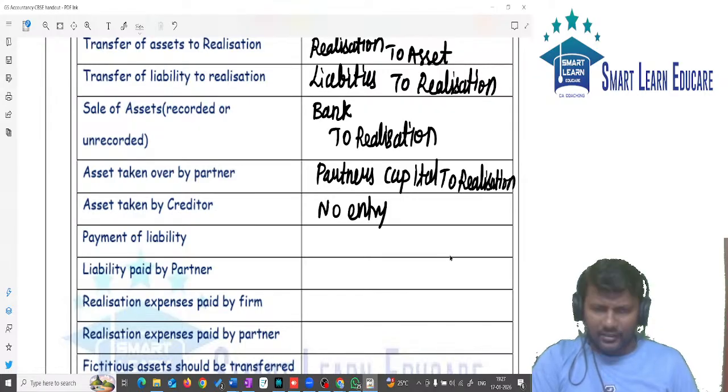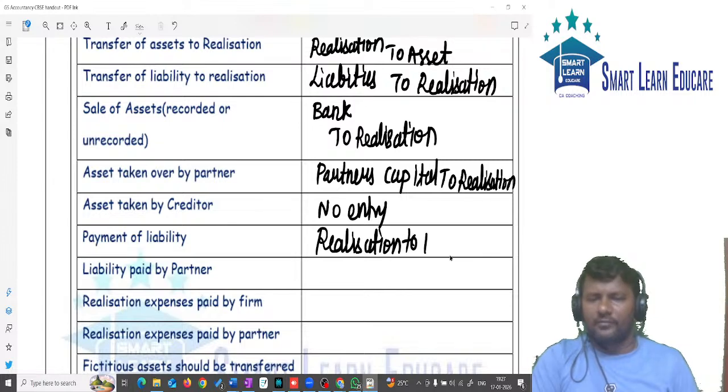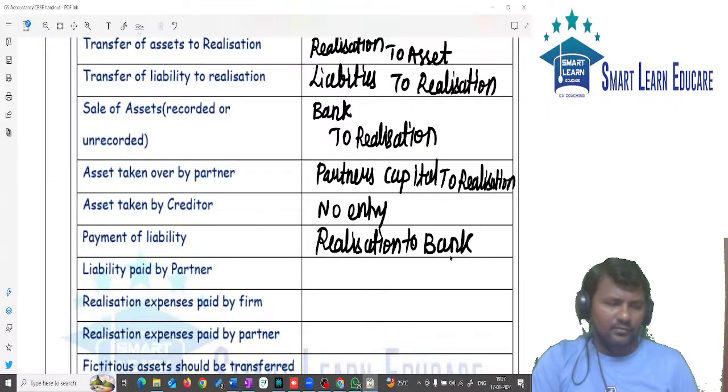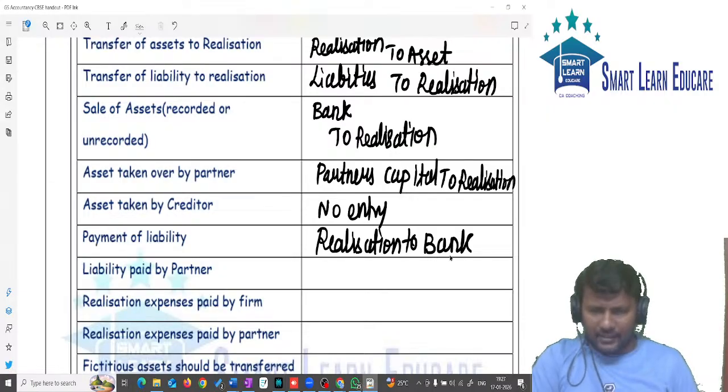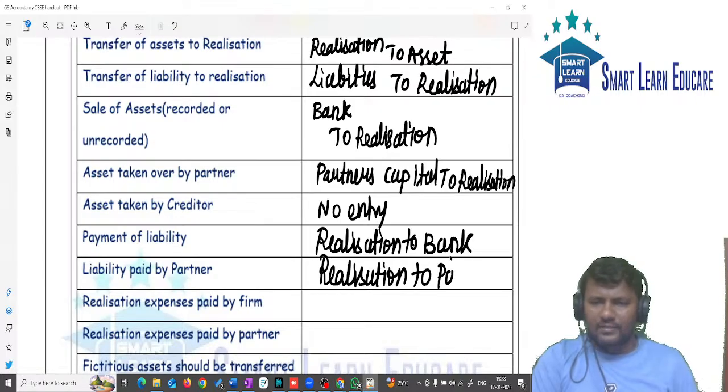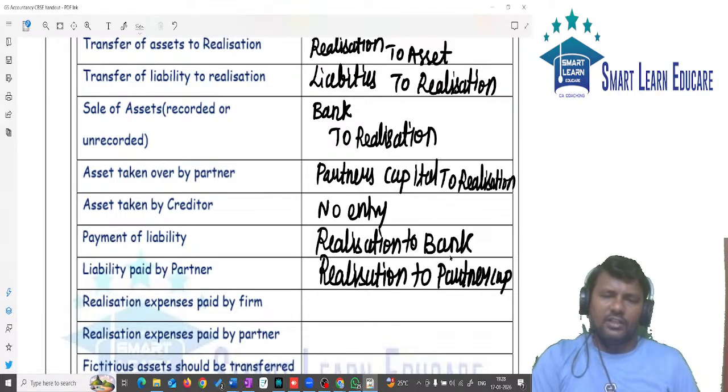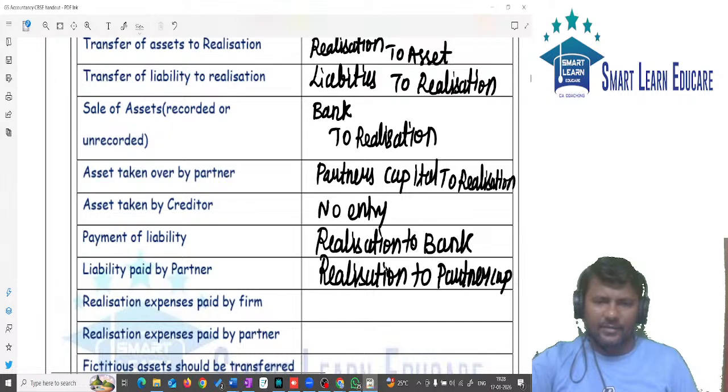Payment of liability: liability account debit or realization account debit to bank. Liability paid by partner. Entry: realization account debit to partner's capital. These are the basic journal entries we have in this topic. So in the basic journal entries you should remember: realization account debit to partner's capital.